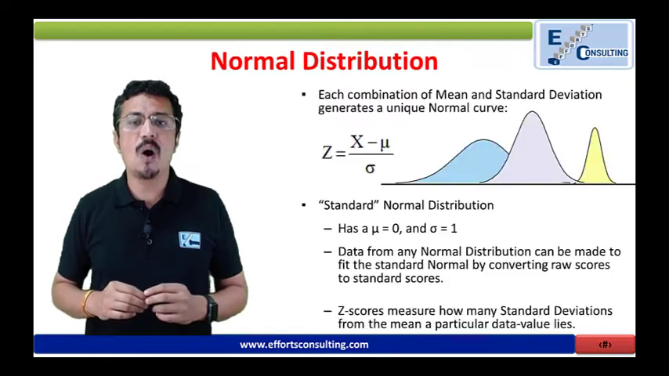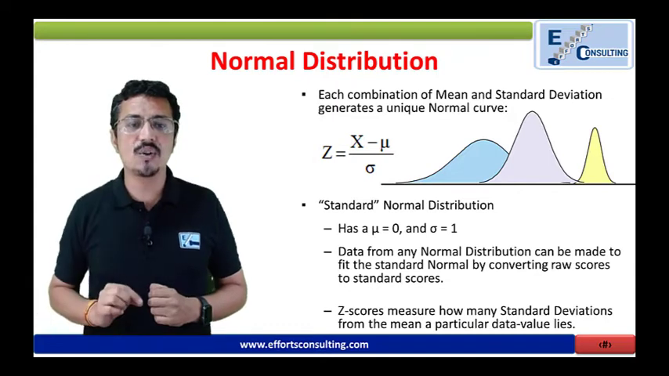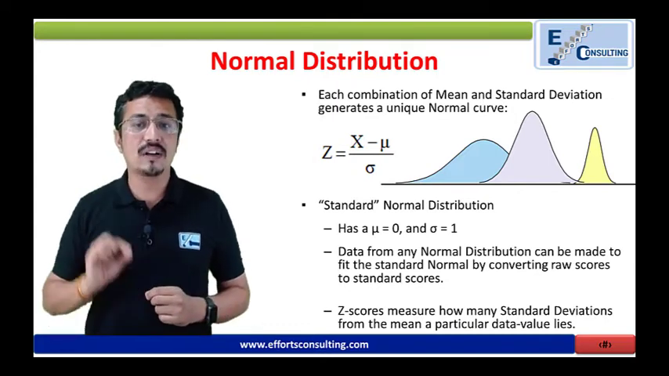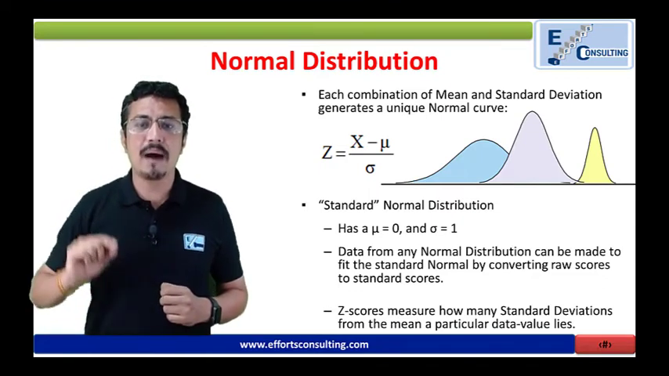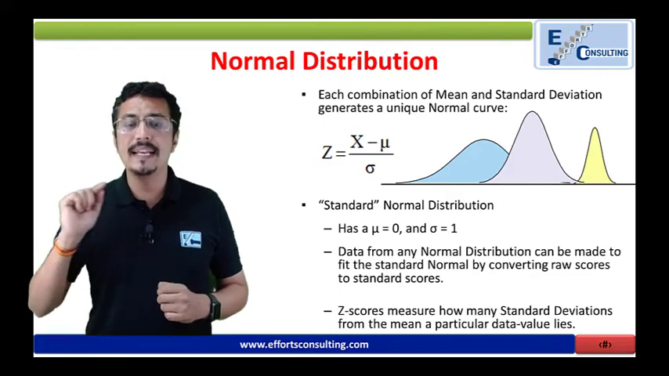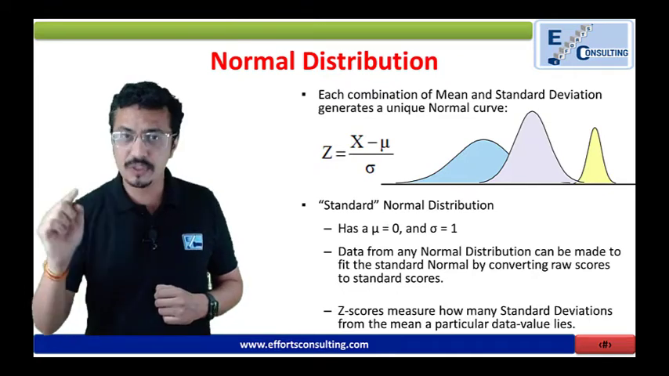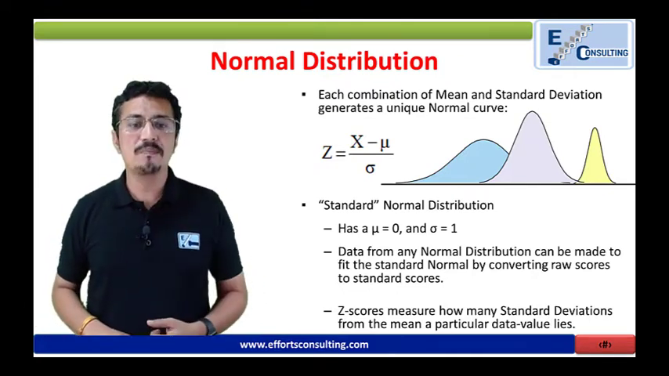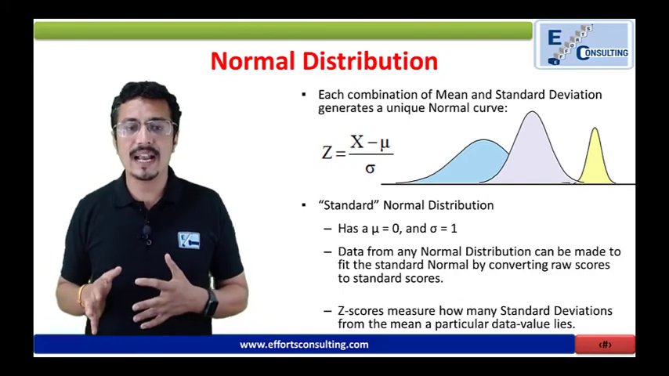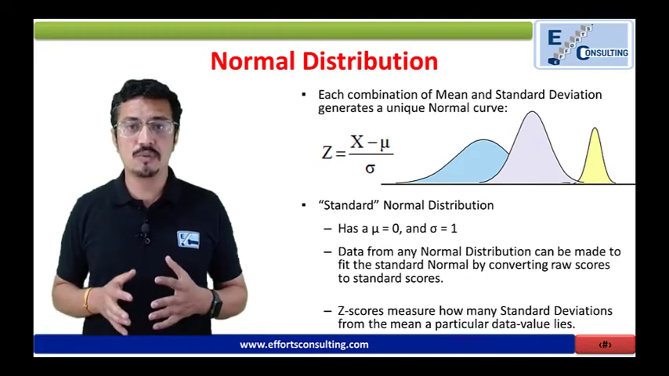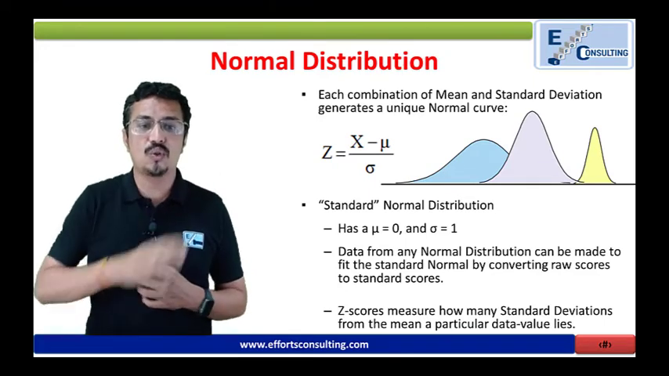And each combination of mean and standard deviation generates a unique normal curve, and that is denoted by the z-score or sigma score. You can arrive at the z-score by z = (x - mu) / sigma, where x is your data point, mu is your average, and sigma is the standard deviation. If the distribution is standard normal, then mu would be 0 and standard deviation would always be 1. So z is equal to x, and data from any normal distribution can be made to fit the standard normal by converting raw scores to standard scores.